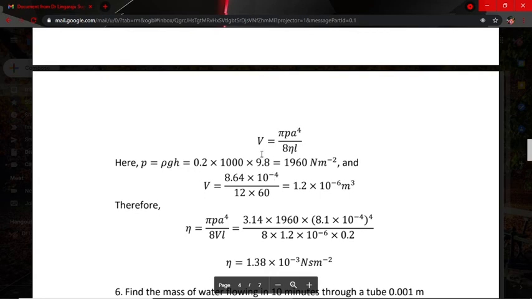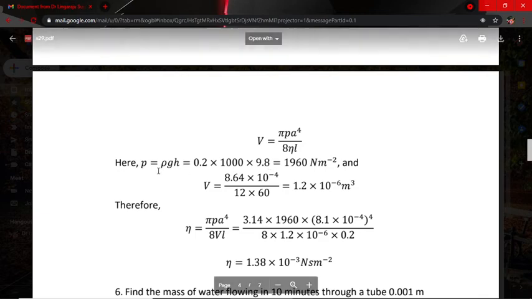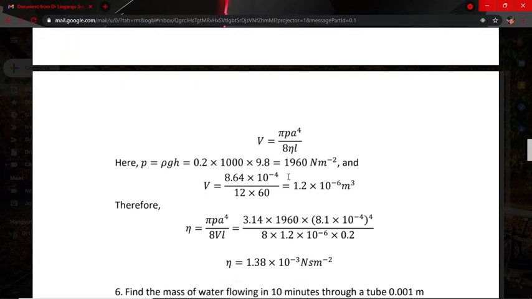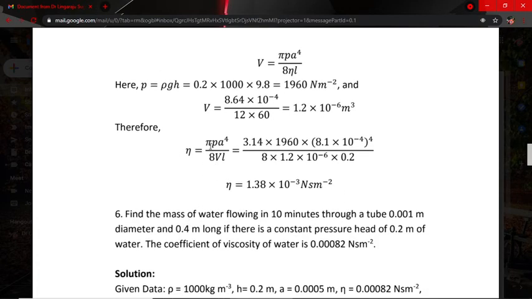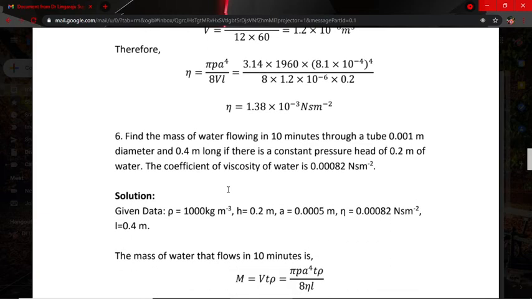So the formula is V is equal to pi P a to the power of 4 by 8 eta L. P is equal to rho g h, so 0.02 into 1000 into 9.8. Calculating everything, we get the P value. Now V is 8.64 into 10 to the power of minus 4 divided by 12 into 60. So we get eta, that is pi P a to the power of 4 by 8 V L. So eta is equal to 1.8 into 10 to the power of minus 13.